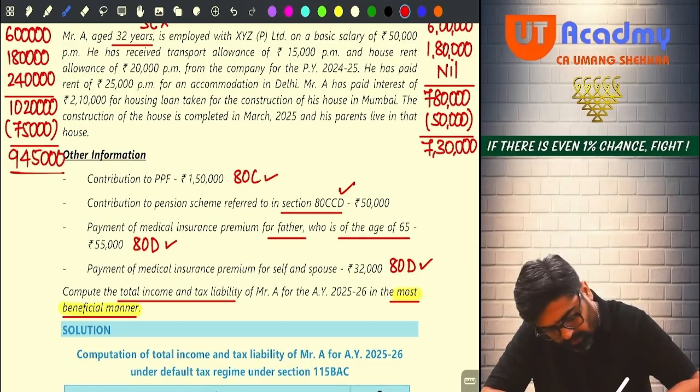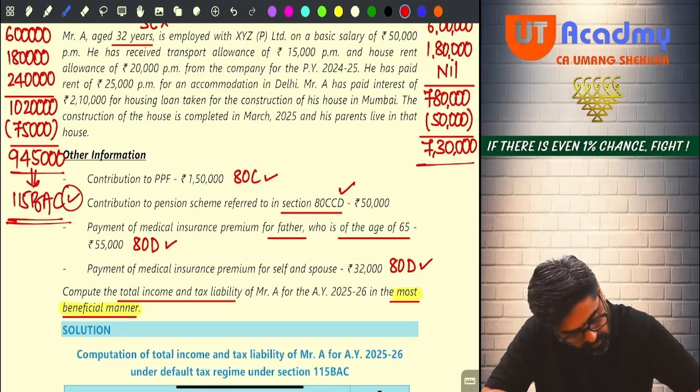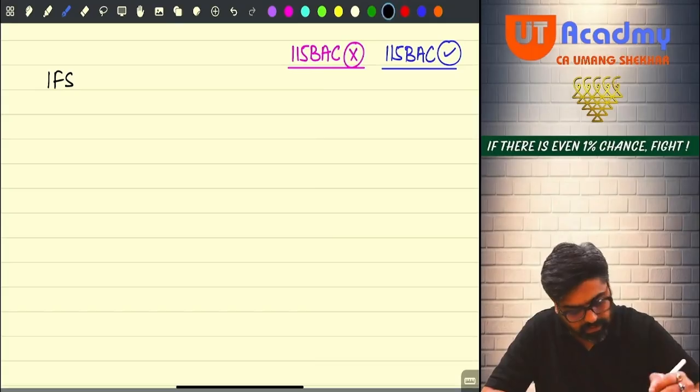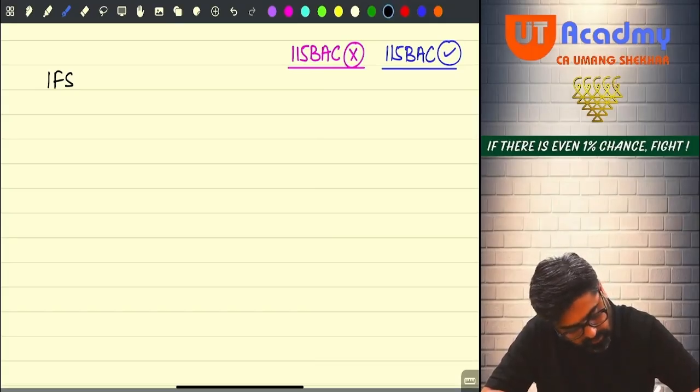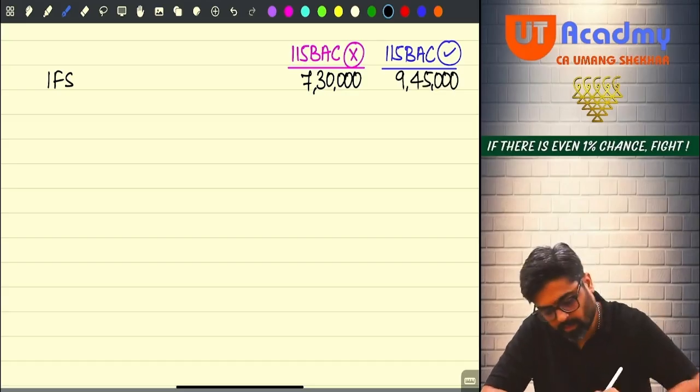So if he follows 115 BAC, then this is the taxable salary, and if he is not following 115 BAC, then this is the taxable salary. So we are going to write this thing. This is 7 lakh 30 and this is 9 lakh 45,000. Sure, sir? Everyone? Now pay attention.